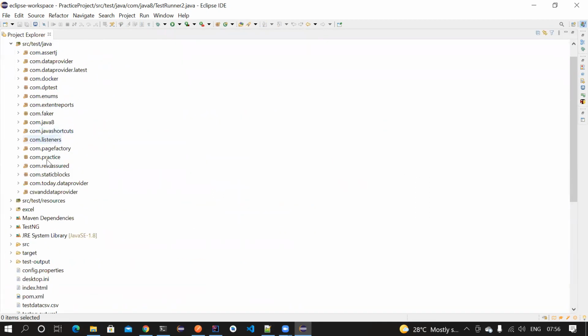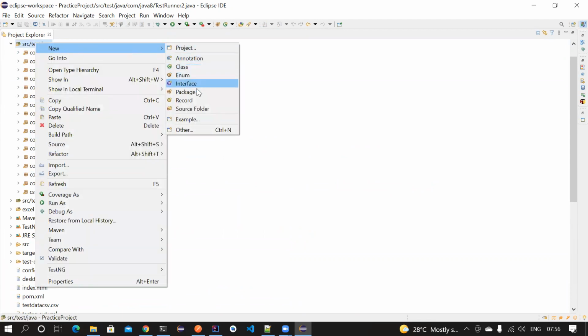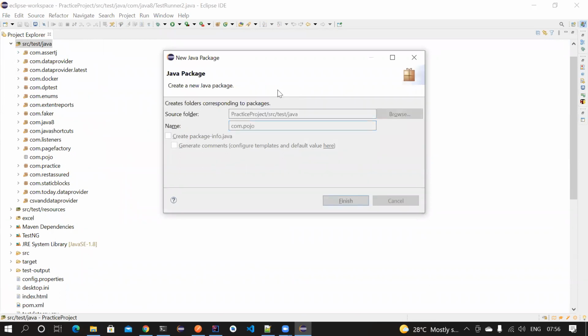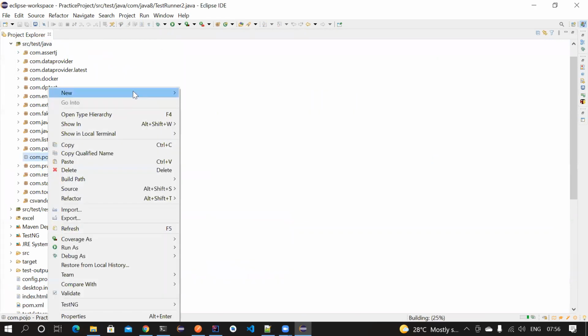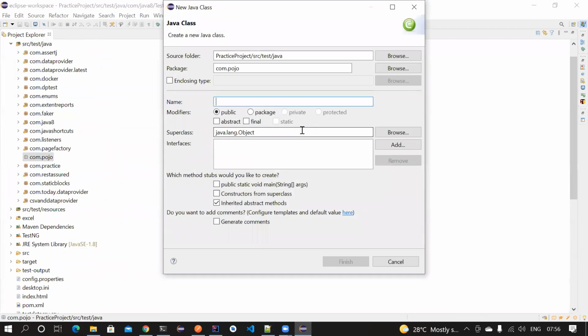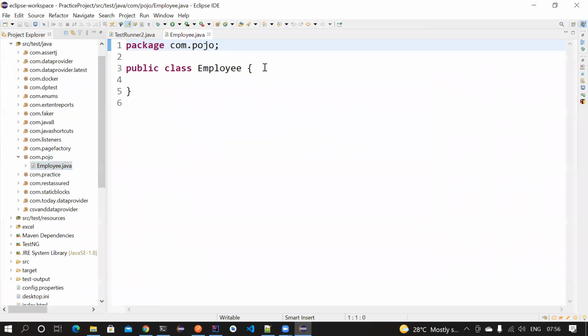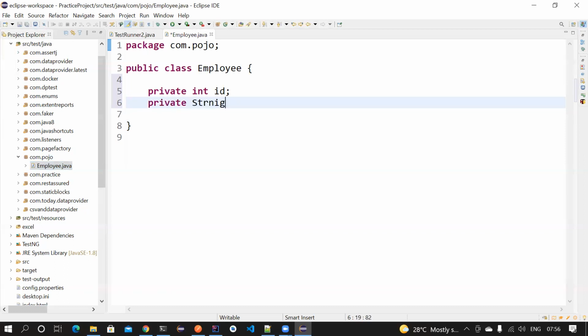Let's go and create a new package. I'll also show it here, because some of you might be using it, in com.pojo. And then inside that I want to create Employee. Now we have an Employee class. For that, I want to create private int id, private String firstName, whatever.